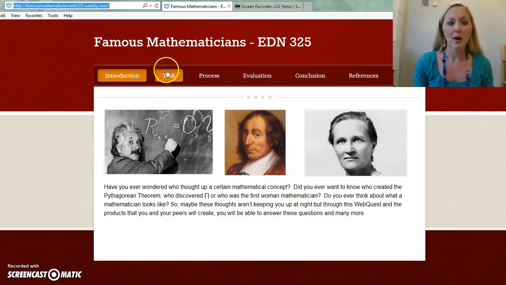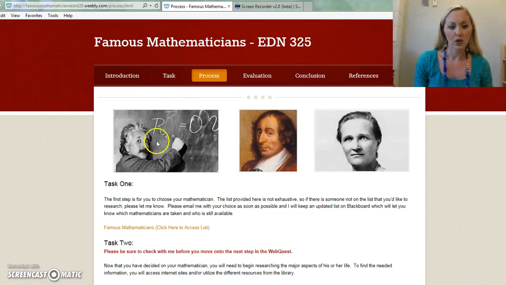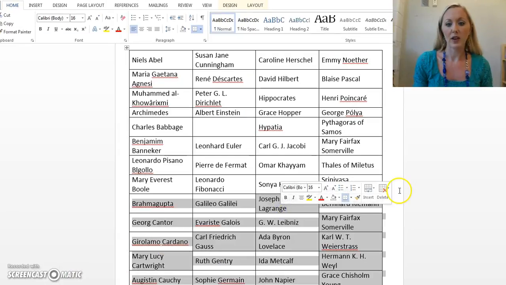So if you just go across the top, there's a few tabs to click on. So for your task, you are going to study a famous mathematician. So you're going to use the internet and other resources in order to look up your mathematician and learn as much as you possibly can about him or her. So to do that, you are going to click on the Process tab, and then underneath Task 1, you are going to select your famous mathematician. So if you click on that tab there, a box is going to pop up with all of the famous mathematicians that you can choose from.